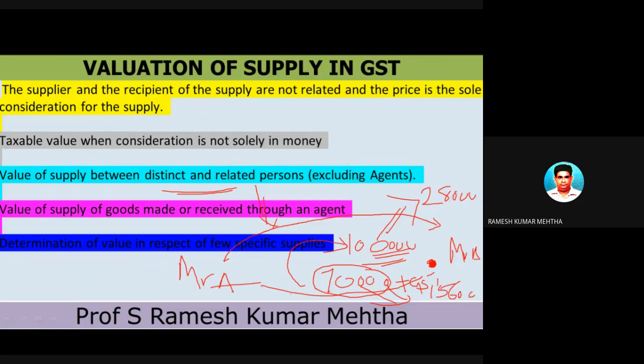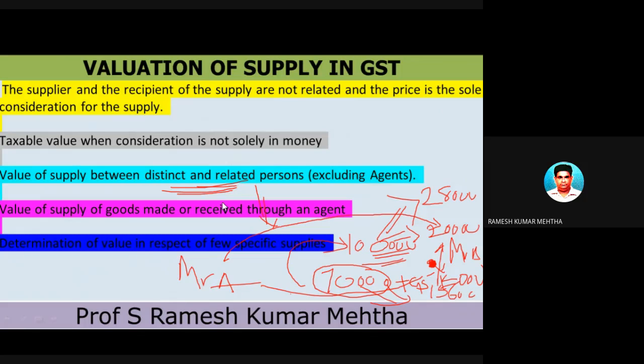Suppose in this case 20% is the tax rate. On 1 lakh rupees he would have collected 20,000. In this case, he is collecting only 14,000 rupees, and because of this there is a difference of 6,000 rupees, and the government will not agree to this kind of transaction, where there is a sale of goods taking place between two distinct persons.